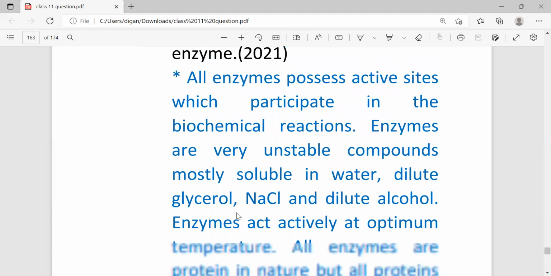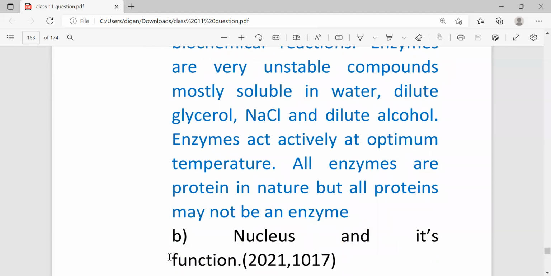All enzymes possess an active site which participates in the biochemical reactions. Enzymes are very unstable compounds, mostly soluble in water, dilute glycerol, sodium chloride, and dilute alcohol. Enzymes act actively at optimum temperature. All enzymes are protein in nature, but all proteins may not be enzymes.